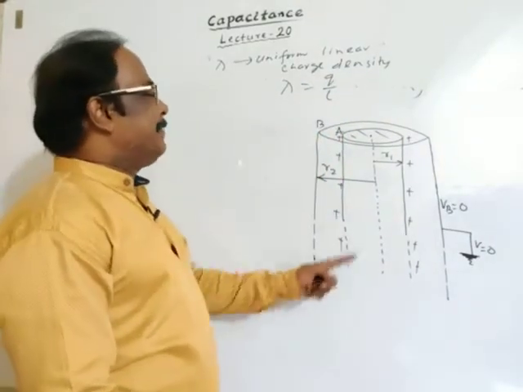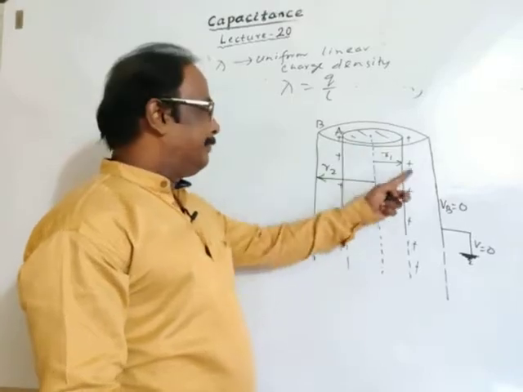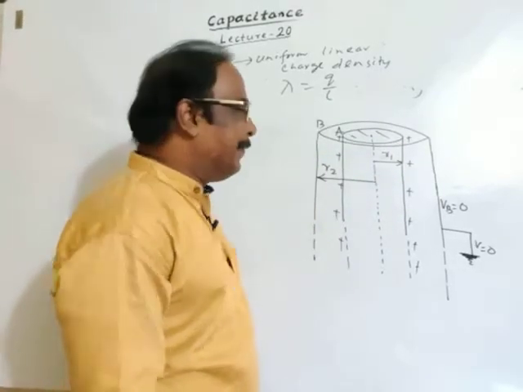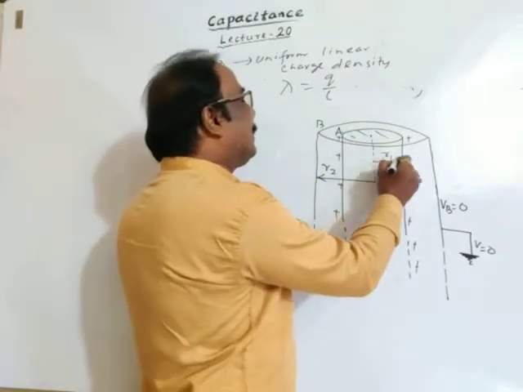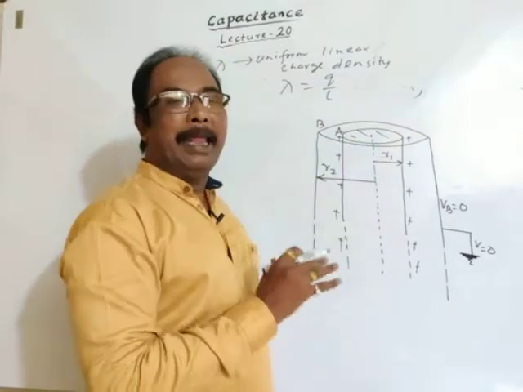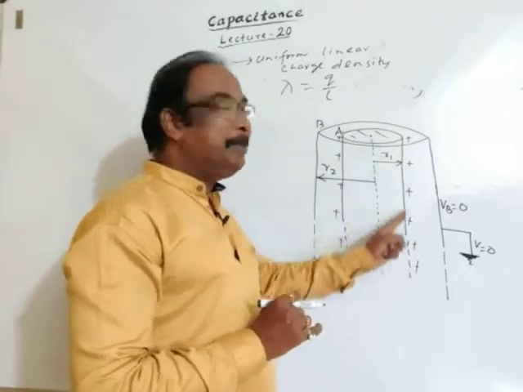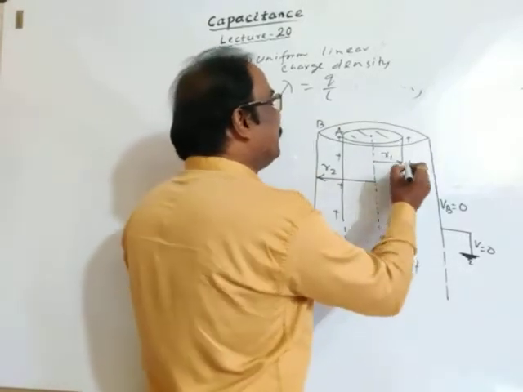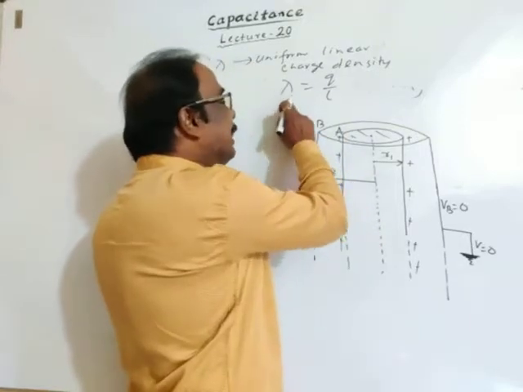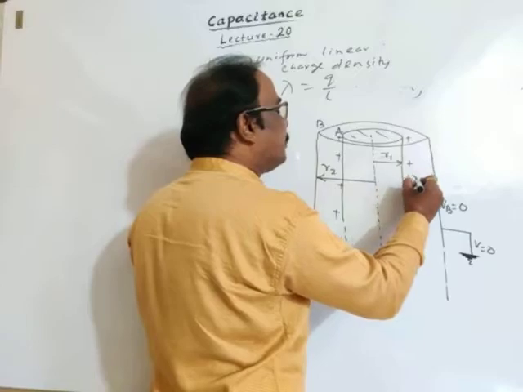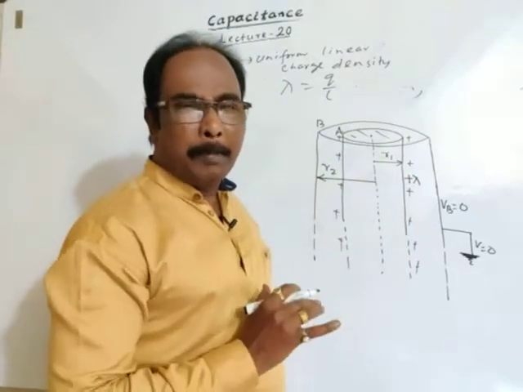If cylinder A is positive, then as we know, the outer surface of cylinder A is positively charged, meaning charge is distributed on the outer surface. So the charge is positive, and the linear charge density is plus lambda.